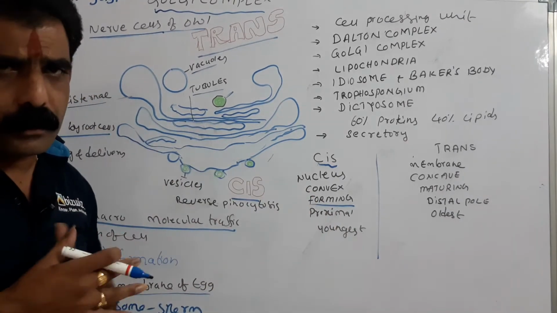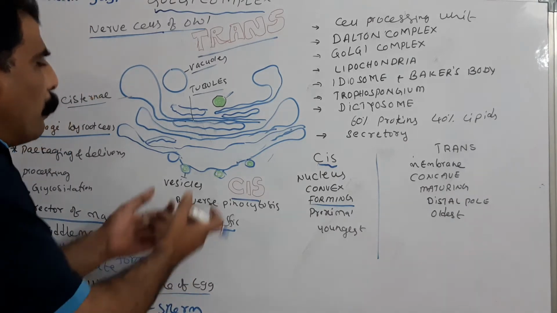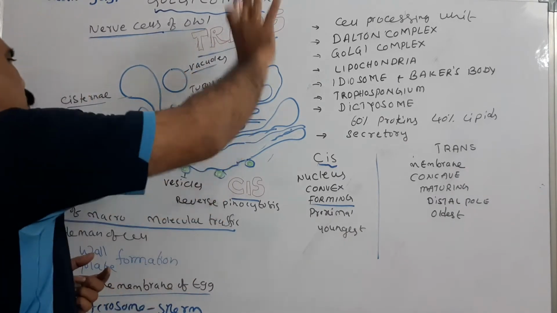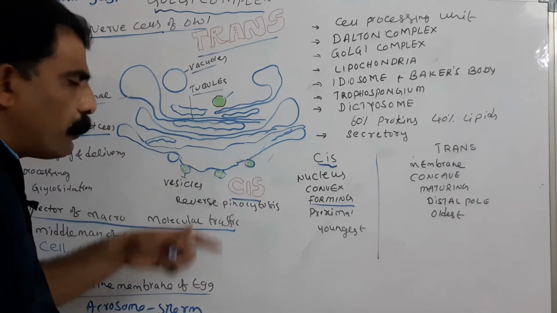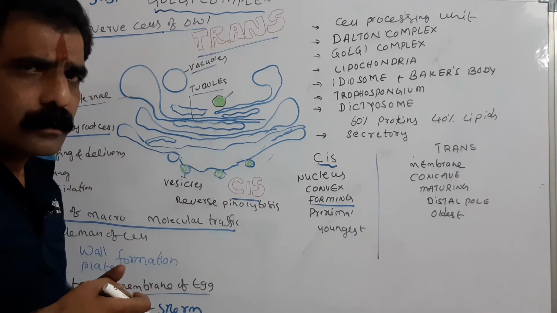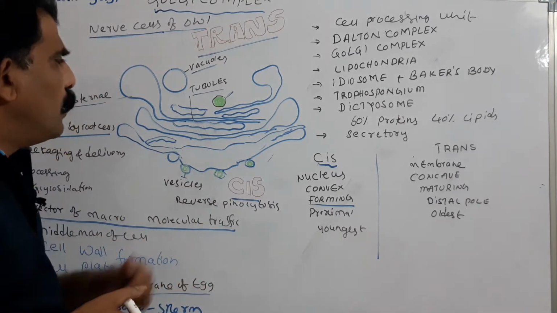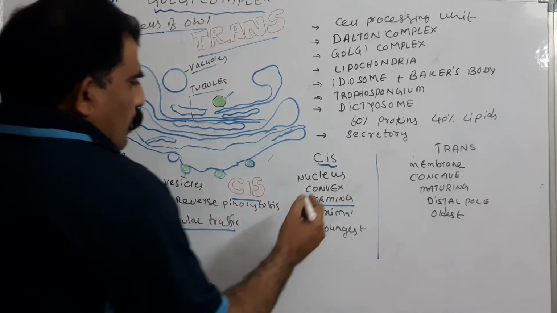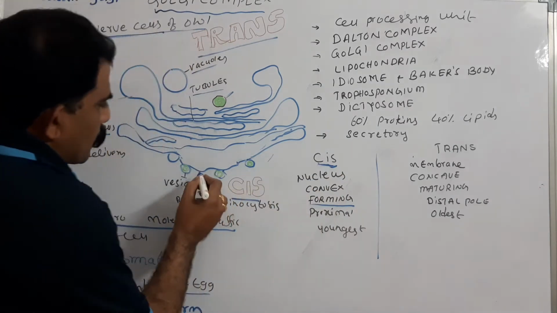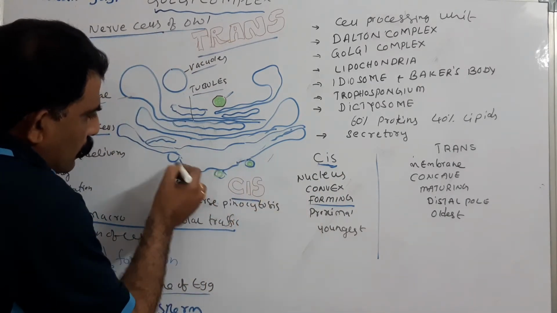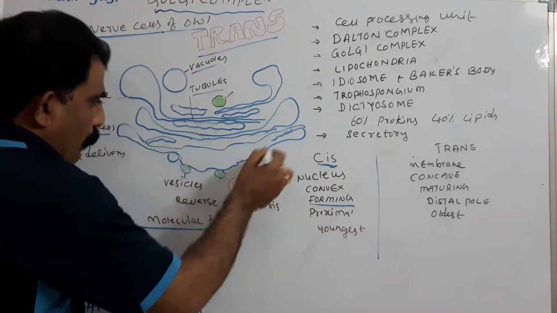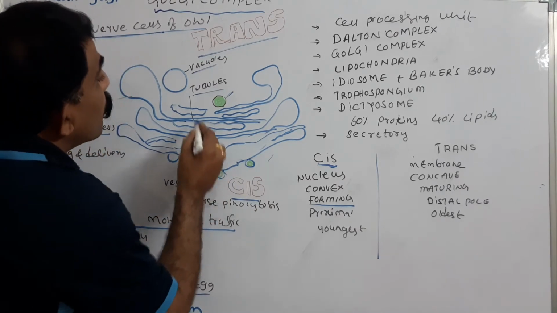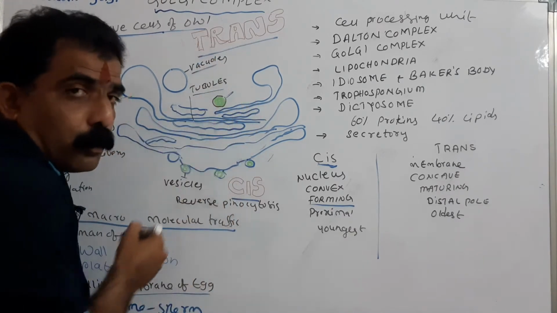It exhibits 2 poles. What are they? Proximal pole and distal pole. Proximal pole lies towards the nucleus or endoplasmic reticulum. Distal pole lies towards the cell membrane. Here the shape of the cis phase is convex, and that of the trans phase is concave.